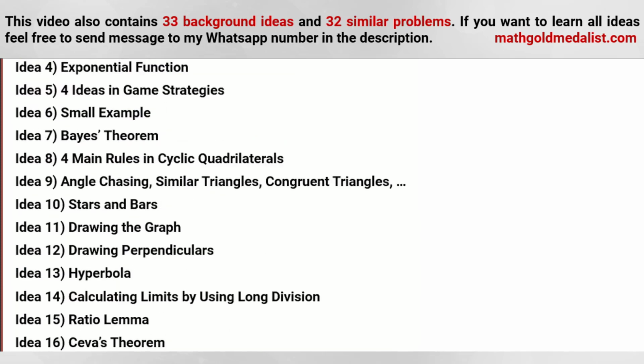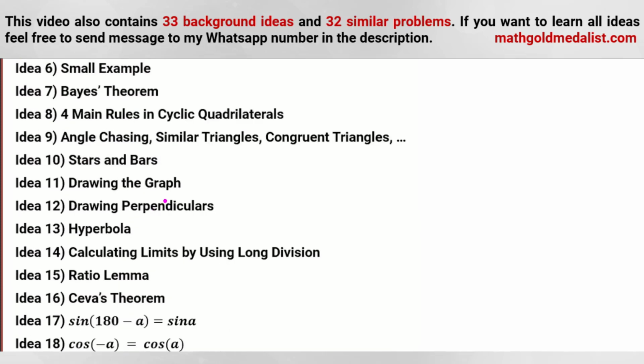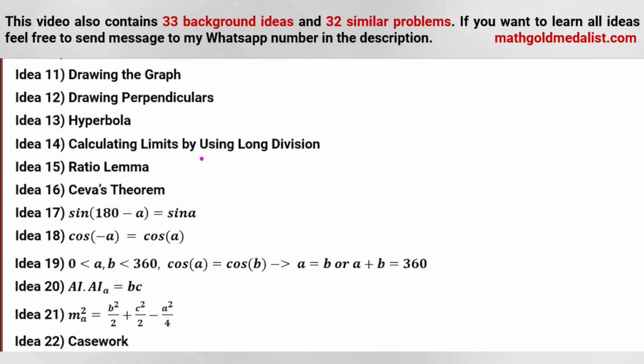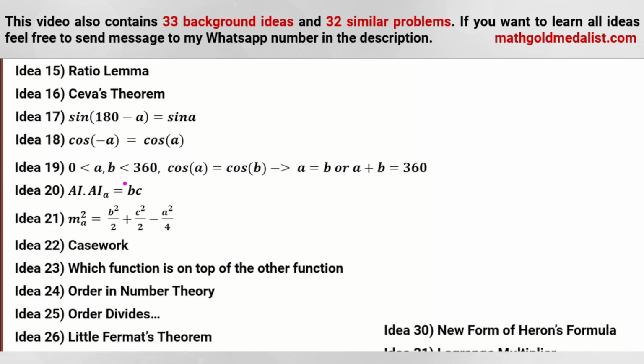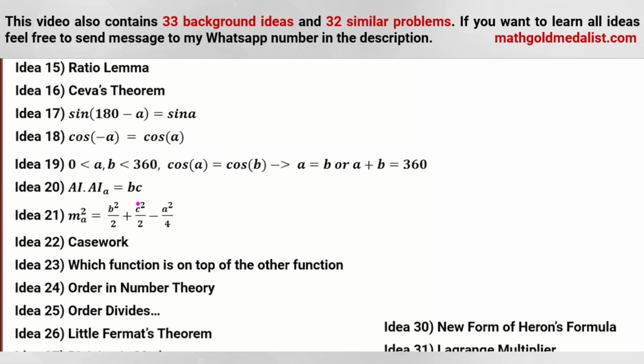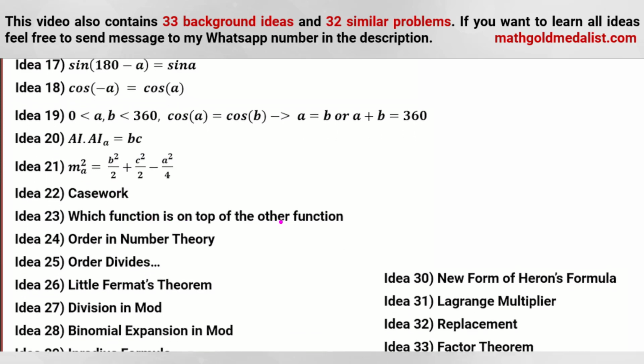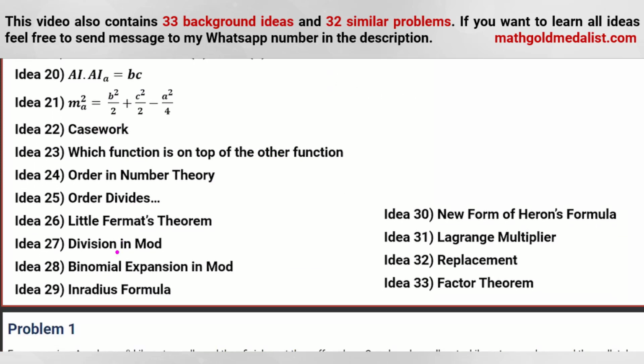We'll be considering these ideas: stars and bars, drawing the graph, drawing perpendiculars, hyperbola, calculating limits by using long division, Ceva's theorem, ratio lemma. They are so much important. Length of median squared, which function is on top of the other function, and binomial expansion in mod. For example, a new form of Heron's formula for calculating area, Lagrange multiplier, factor theorem, inradius formula, and also in 3D.